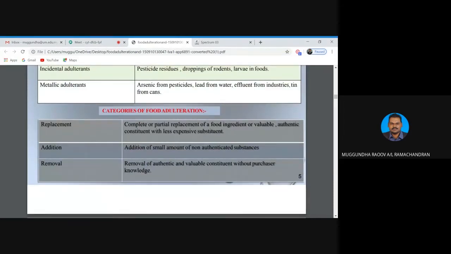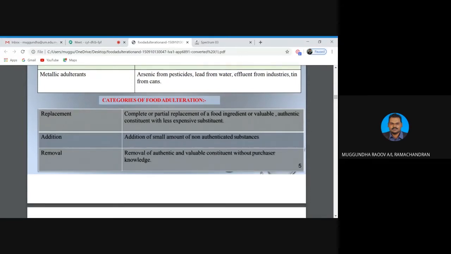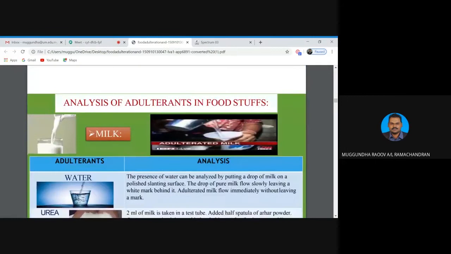So this is the category of food adulteration, class. Food adulteration can be categorized into replacement, that means complete or partial replacement of a food ingredient or valuable substance with less expensive substituents, or addition, where we add a small amount of something which is not allowed, or remove something very valuable, without the purchasers' or consumers' knowledge. All these are categories of food adulteration.